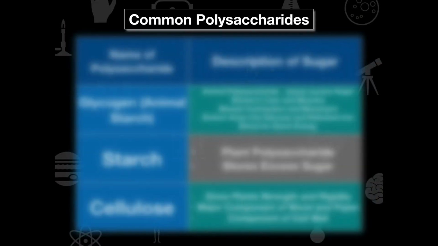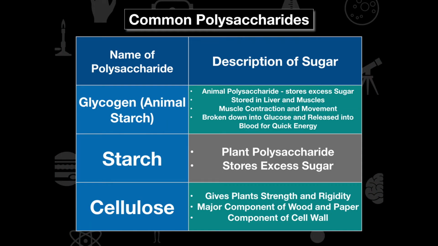So if we're thinking about common polysaccharides, well, common polysaccharides are going to be things like glycogen, which is really just animal starch, cellulose, and starches. And cellulose is going to give strength and rigidity to plants. Starch is going to be a polysaccharide that stores excess sugars for plants. And then glycogen is going to store excess sugars in liver and muscles. And all of these polysaccharides are really, really important for biochemical functions.